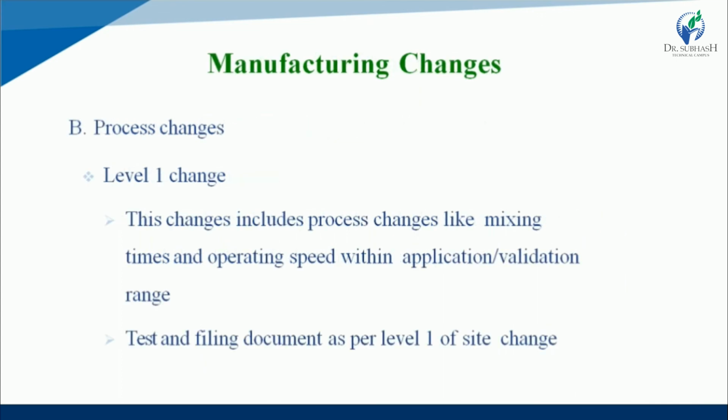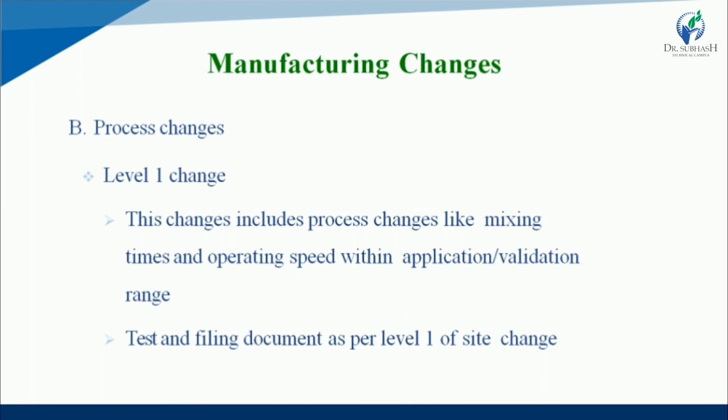Manufacturing changes, particularly in process changes. Second one, level 1 changes. These changes include process changes like mixing time and operating speed within an application or a validation range.